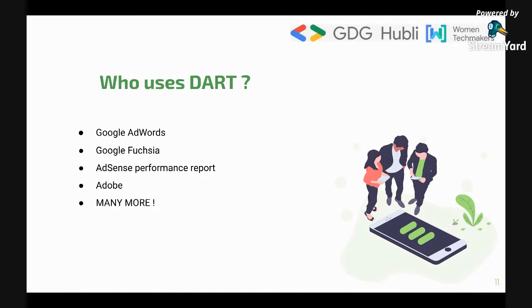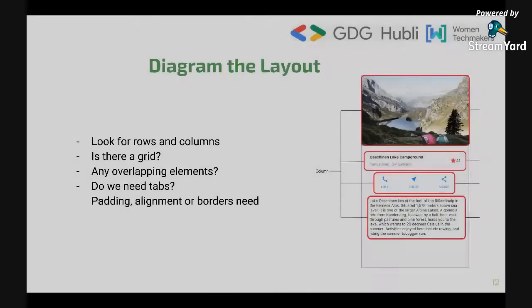The backend uses the Dart language, and bigger companies such as Adobe have also been using Dart, and many more like that. One more example would be Google Fiber, which is also using Dart as the backend language. So there are a lot of use cases where Dart has been used. The only thing is that we just don't know about it. Now, without wasting any time, let's dig a little bit deeper into how the diagram layout looks.